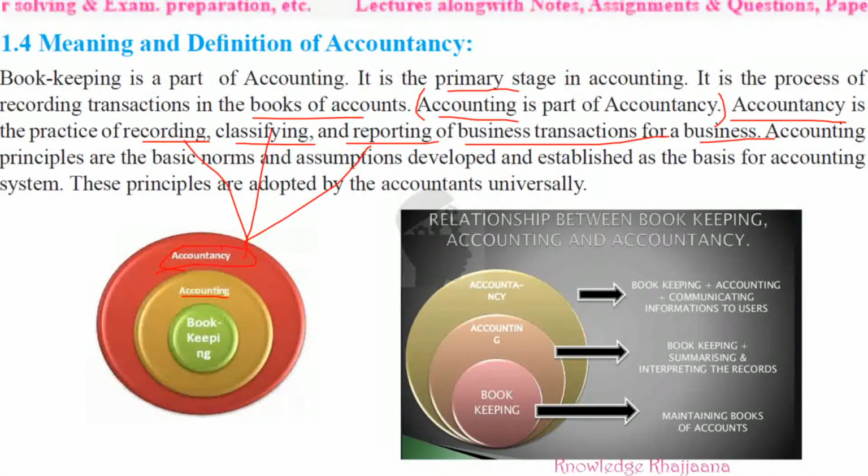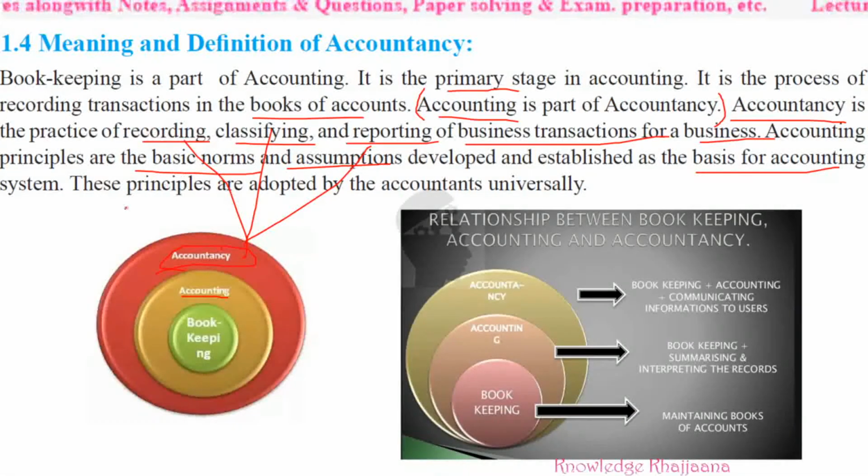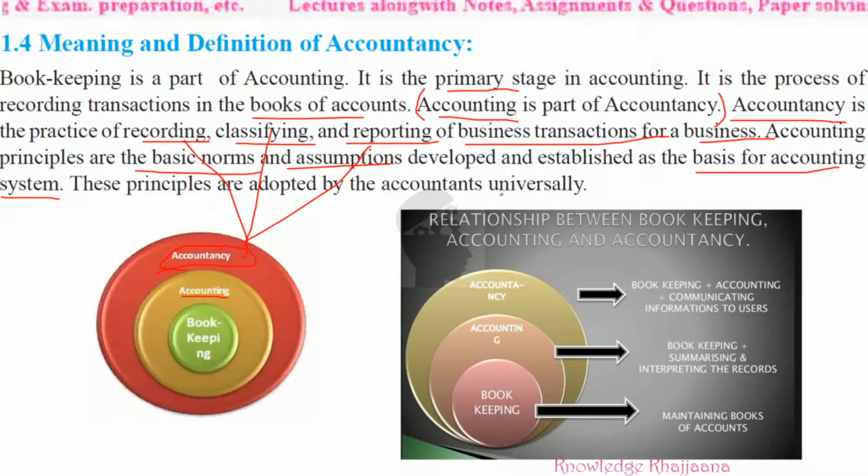Accounting principles are the basic norms and assumptions which are developed and established as the basis for the accounting system. These principles are adopted by accountants universally. What does this mean? On which base does the bookkeeper decide to record the transactions?